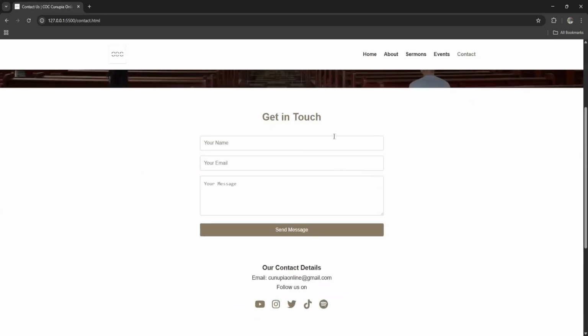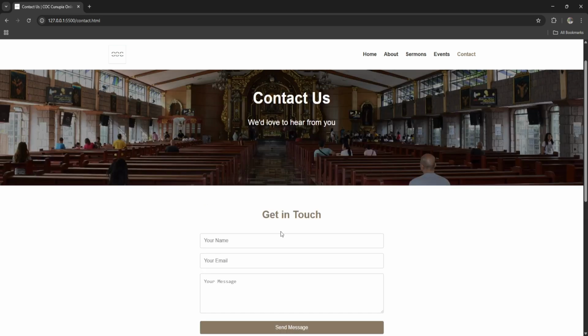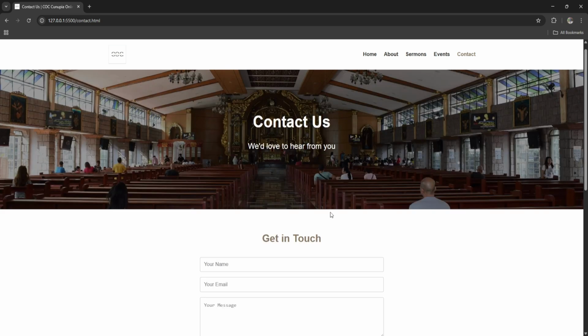Also the contact page. I'm sorry, everything here is functional. I'll show you. On the contact page, you can enter information. I do have more information going down, but I don't really want to dox the church because I have the maps and the location and the email. Once this website becomes official, then I can show you all those parts of it.